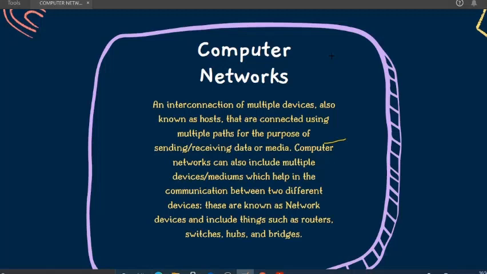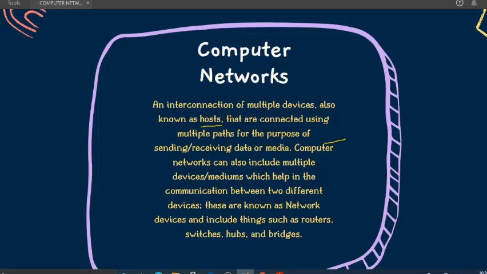Just like that, in computer networks, there is an interconnection of multiple devices, any device. It can be a printer, it can be a computer. We will see about it in much more detail. An interconnection of multiple devices, also known as hosts. So the devices that are being connected are known as hosts. This is a very important line, I will underline it. They are connected using multiple paths for the purpose of sending or receiving data or media.